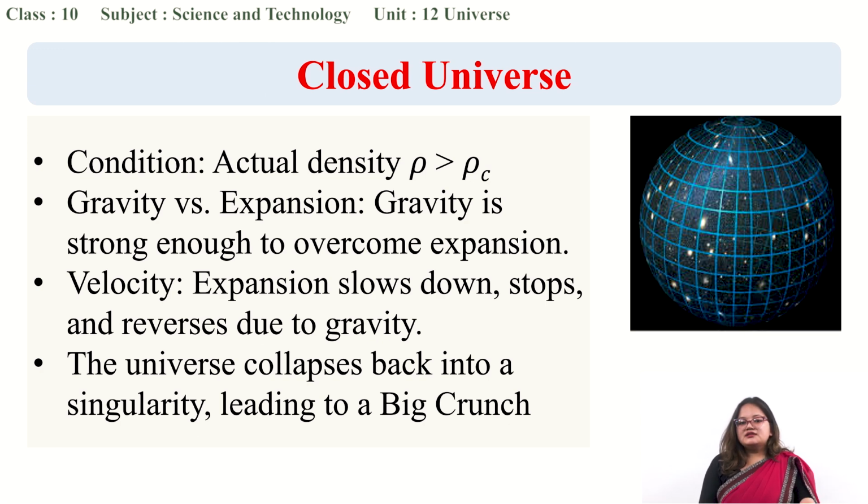How? If the average density of our universe is much greater than the critical density, then this process is going to reverse and everything is going to come towards each other. They are going to be held together and everything again comes back to a singularity, which is known as the big crunch. This state of the universe is known as the big crunch. After that, we don't know, maybe another universe might be formed from that singularity point. So that is just some predictions with these principles.